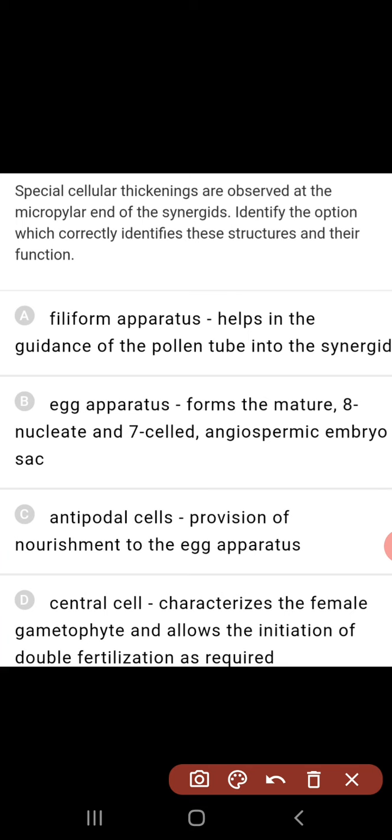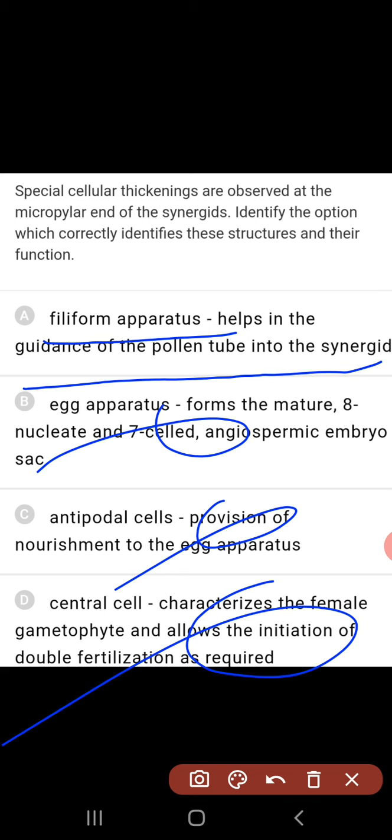The other options, like egg apparatus forms the mature 8-nucleate embryo sac, are wrong. Antipodal cells point towards the chalaza. The central cell characterizes the female gametophyte and allows initiation of double fertilization. All are wrong. The related one is the filiform apparatus, the cellular thickenings that help in the guidance of the pollen tube into the synergid.